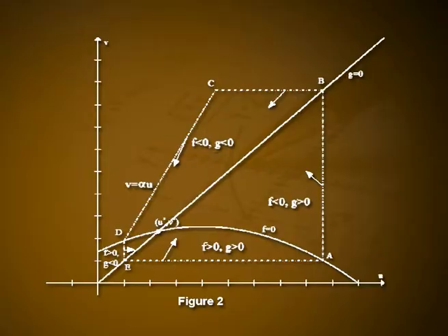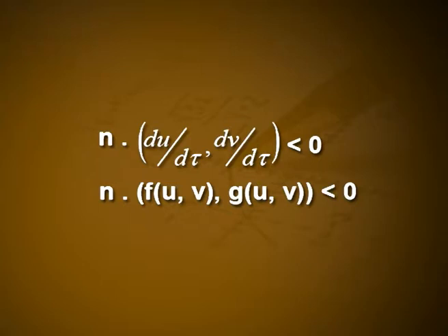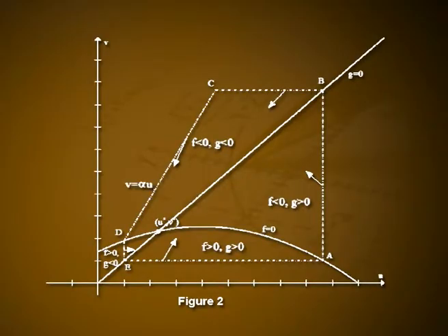It can be shown that a line DC exists such that on it n · (du/dτ, dv/dτ) is less than 0. That is, n · (f(u,v), g(u,v)) is less than 0, where n is the unit vector perpendicular to DC. For instance, take the straight line v equal to αu with α greater than 1 on a suitable u interval, according to figure 2.